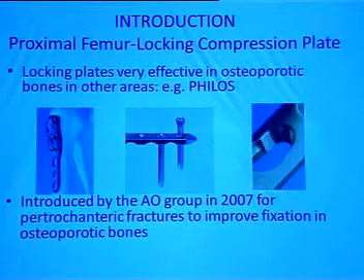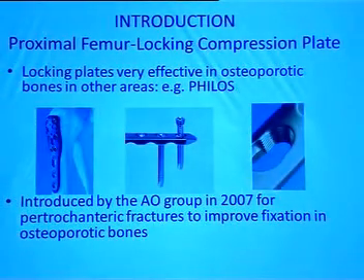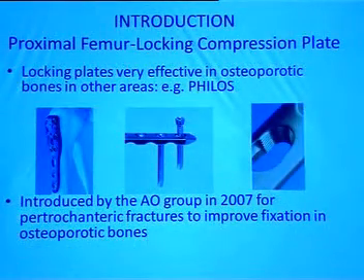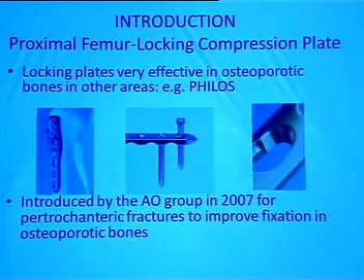As we all know, locking plates in other regions of osteoporosis have shown good results, like the Philos plate of the proximal humerus. For this purpose, the same concept was applied to the proximal femur by the AO group in 2007 when they launched locking plates for improved fixation in osteoporotic bones around the trochanteric region.